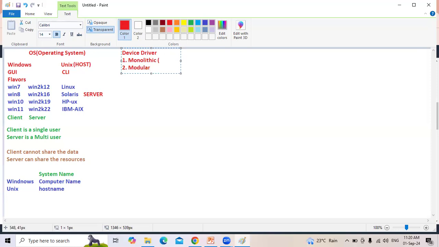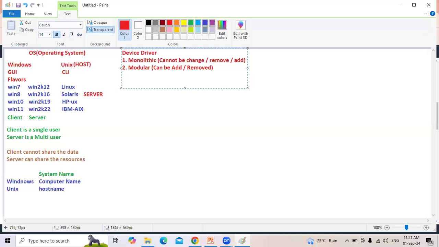What is the difference? Monolithic means it cannot be changed or cannot be removed or cannot be added. We cannot uninstall it, we cannot remove it. That is called monolithic. What is modular? A module can be added, a module can be removed. We can install the module, we can uninstall the module.